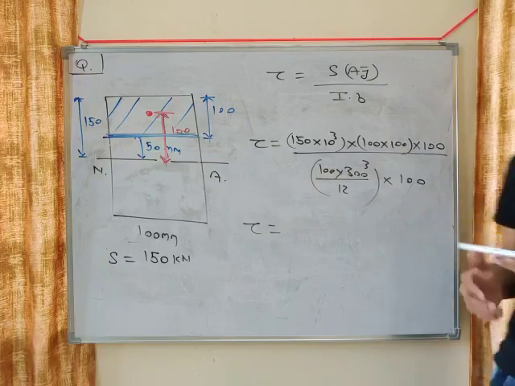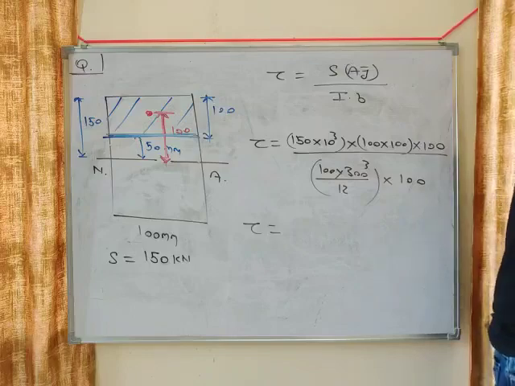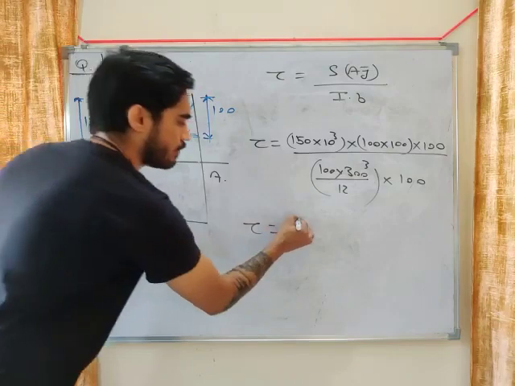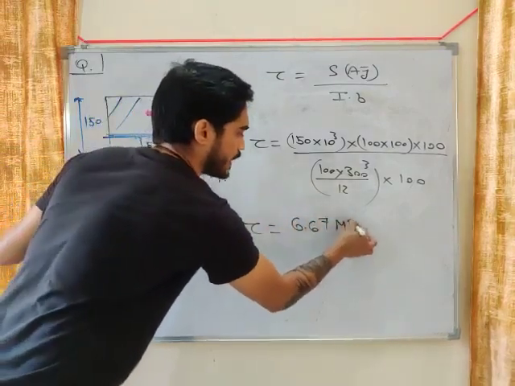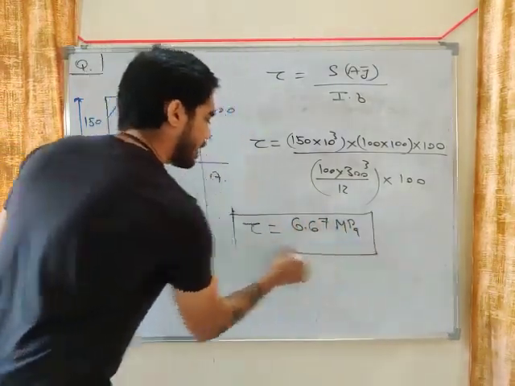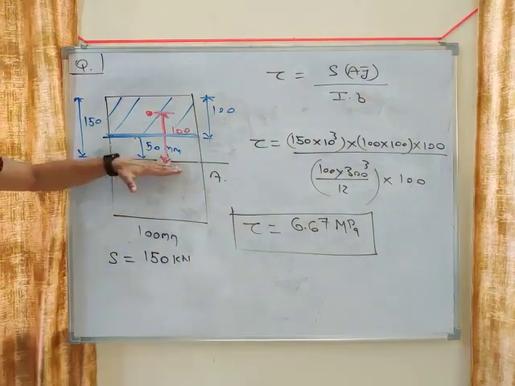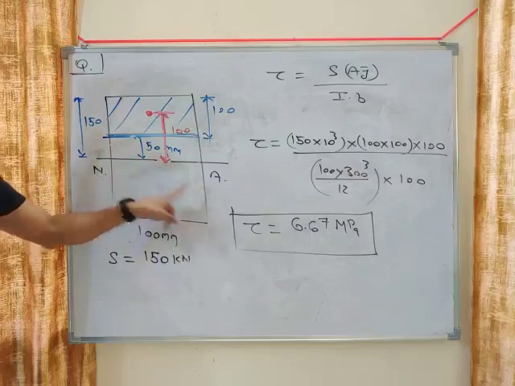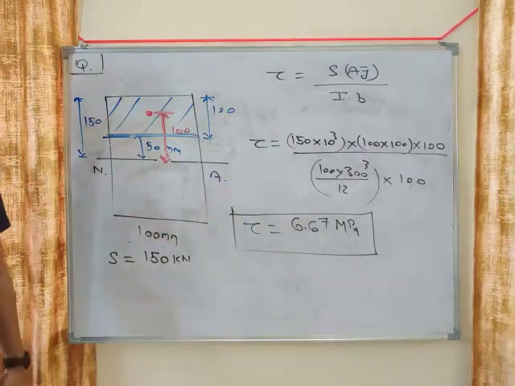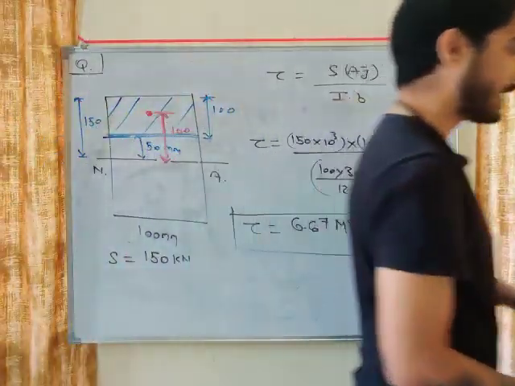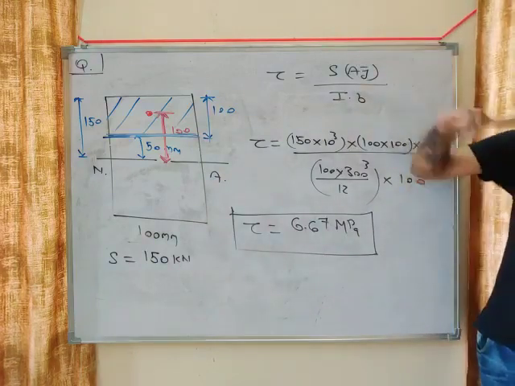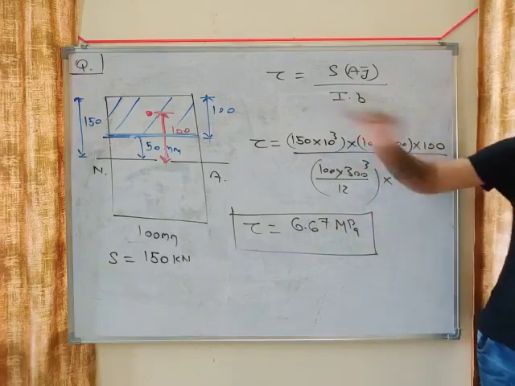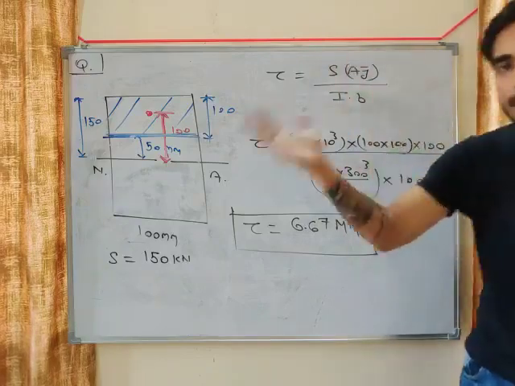So what you are getting, my friend? Tau at this distance y equals to 50 will be 6.67 megapascal. So maximum tau, meaning neutral axis tau, will be 7.5, and above neutral axis at 50 mm tau will be 6.67 megapascal. So this is how you can calculate tau at any layer of the cross section. Do you understand how we can calculate tau at any layer? All right, let's solve some more numericals.